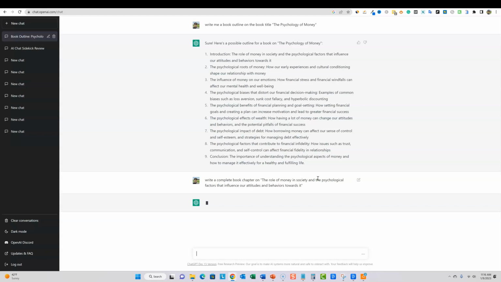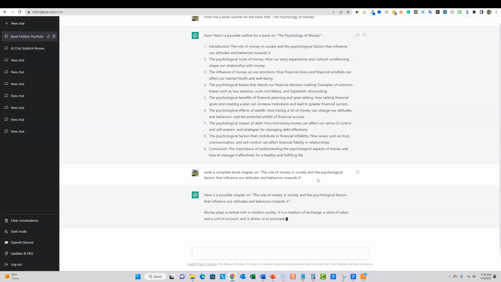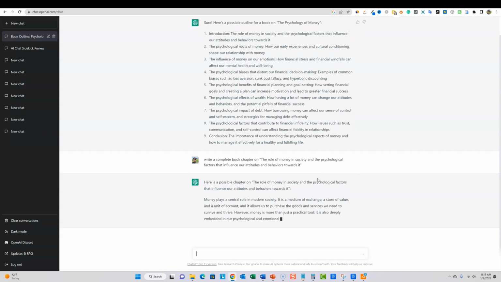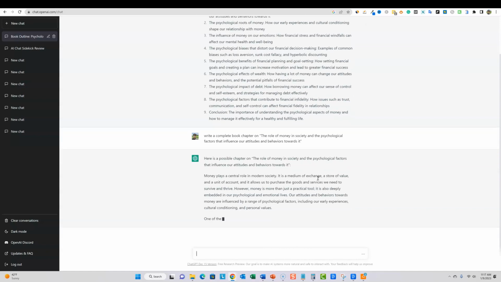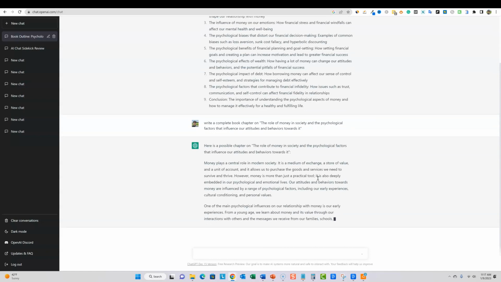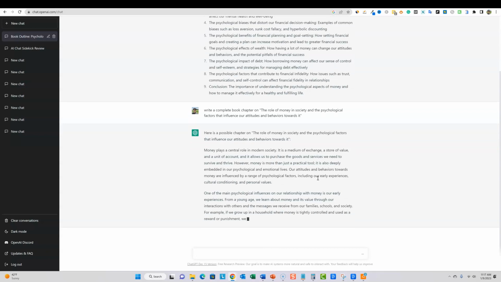Now, ChatGPT does have some limitations, where it will kind of get bogged down if you're telling it to do too much. It will stop at some point, right? So if you tell it to write an entire book, for example, it might stop at 900 words and it just won't continue. So you want to break this up into chunks like we're doing, one chapter at a time. Write your introduction, write your outline, write one chapter or a couple paragraphs at a time. That's going to be the best way to do it, and you're going to get the best high quality results.